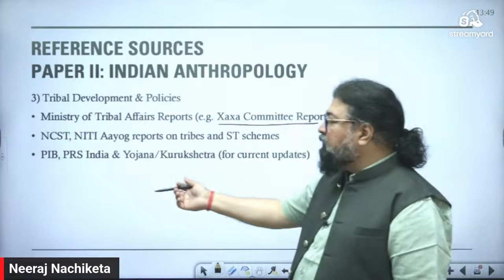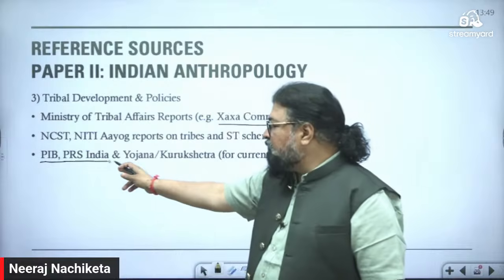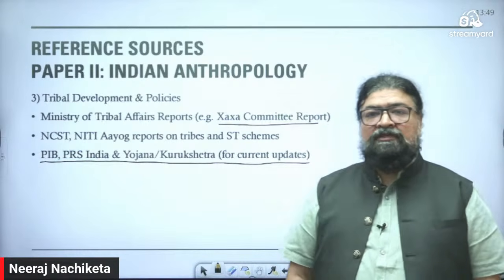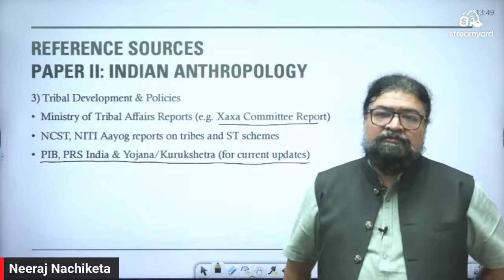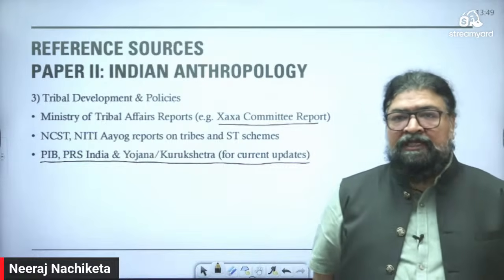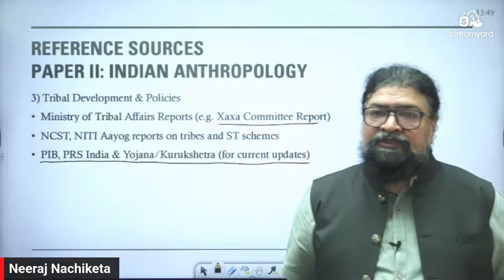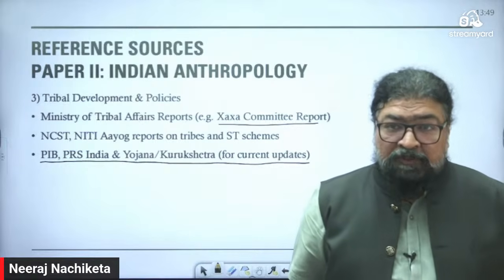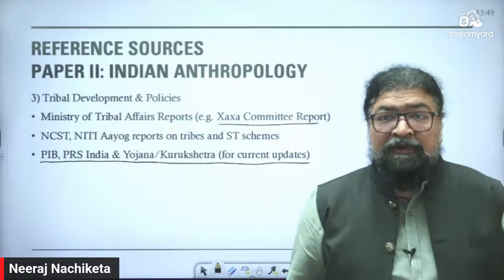Then you know PIB, right? PRS India for Act, Yojana Kurukshetra for current updates. That you are following for GS also. Yojana Kurukshetra, PIB, you are following for your general studies as well. But if something comes on the anthropological point of view, based on the syllabus part, that becomes very, very important.